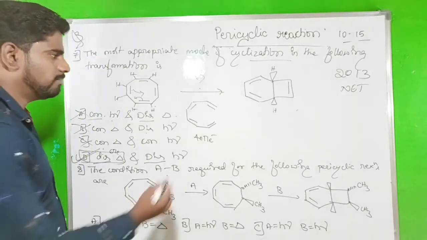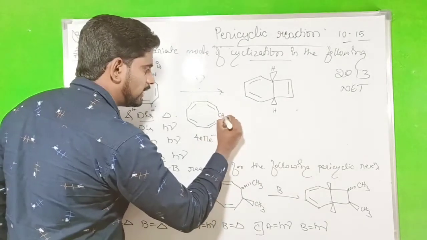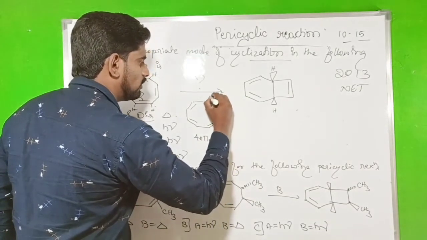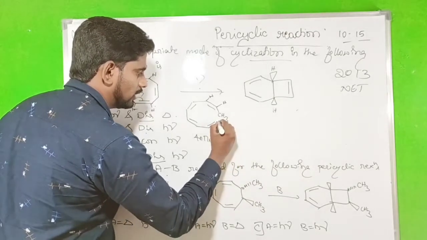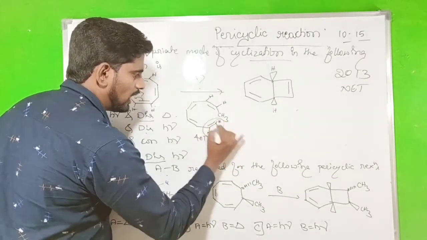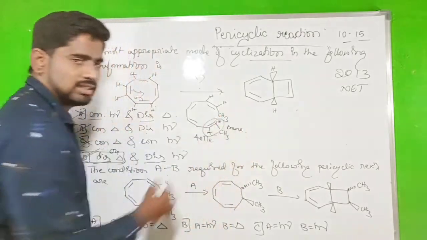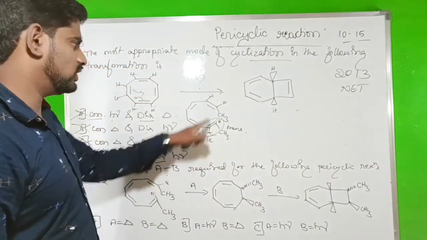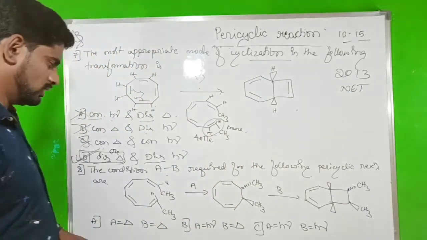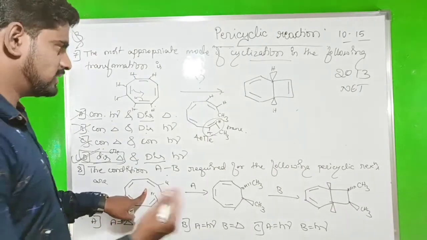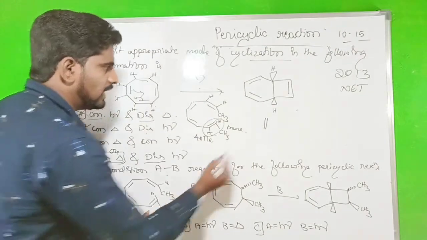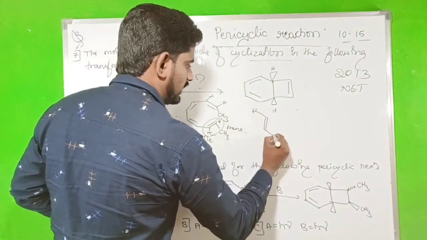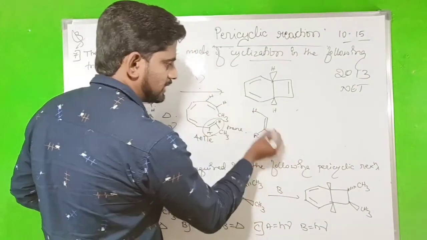So look here. This is the CH3. This is the hydrogen and this one will be the hydrogen. Here there is a CH3. This is the hydrogen. These two are trans hydrogen. These two hydrogen will be the trans hydrogen and these two will be the cis hydrogen. Now we can identify what the condition should be. So initially it is a trans hydrogen. Right, here trans hydrogen.